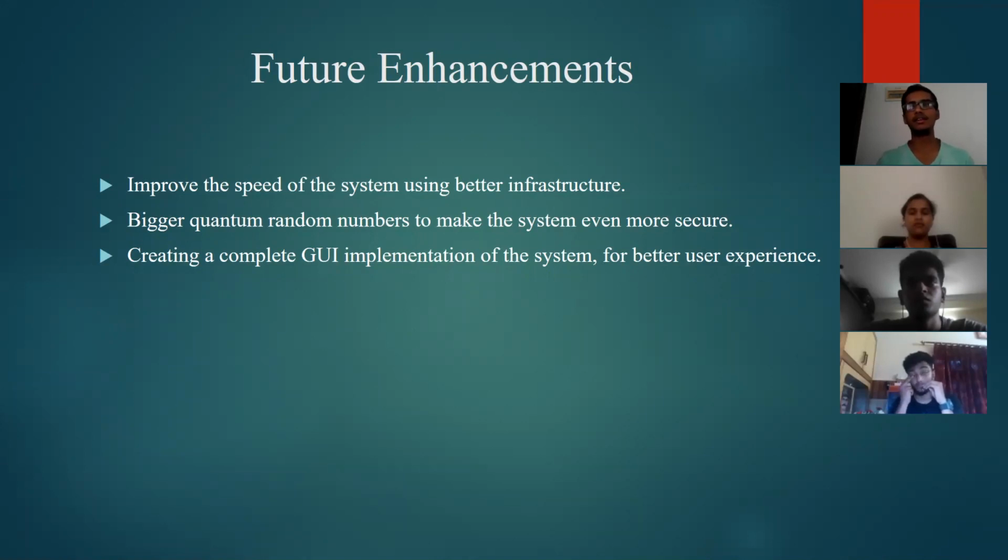The other thing is the quantum numbers generated right now are 32-bit numbers. We can therefore generate 64-bit numbers as well, which are available online right now. So those will make the system even more secure, but will bring the drawback of making the system even slower. And the last thing is we have made a very small command prompt interface where we don't have a big GUI interface where we can chat. So another extension of this project can be a proper GUI extension and make it an online chatting app.